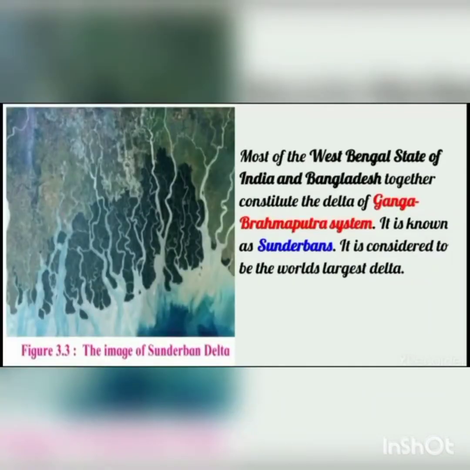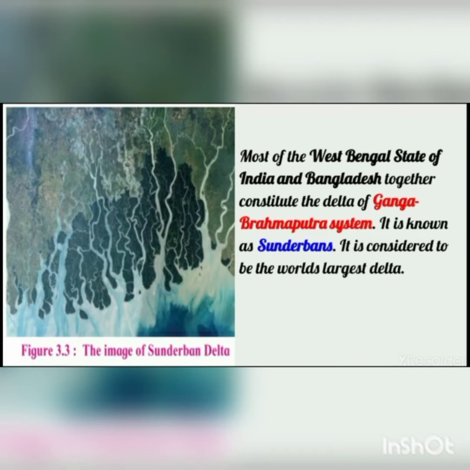Now most of the West Bengal state of India and Bangladesh together constitute the delta of the Ganga Brahmaputra system. It is known as Sundarban. It is considered to be the world's largest delta. Now here students you can see the image of the Sundarban delta.